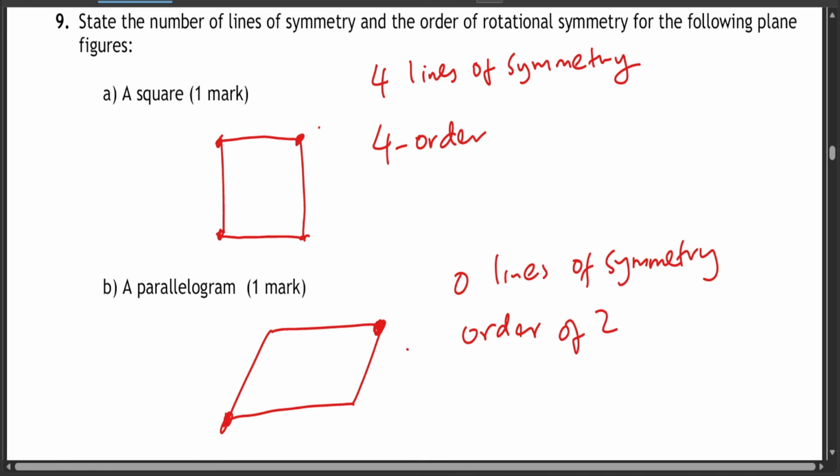For lines of symmetry, it doesn't have any, because even if you draw it this way, it won't match with the other one. Whether you like it or not, it won't match. So yep, done with question 9. Let's go to section B now.